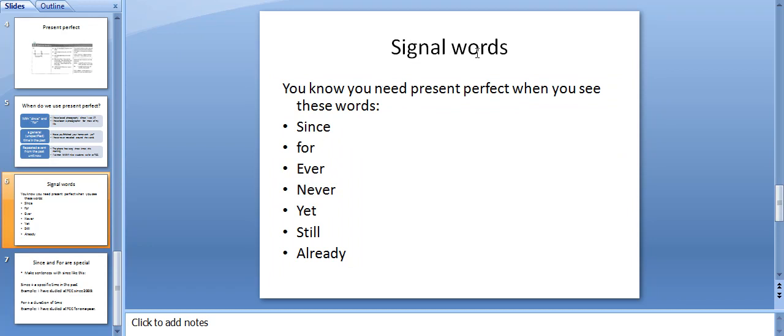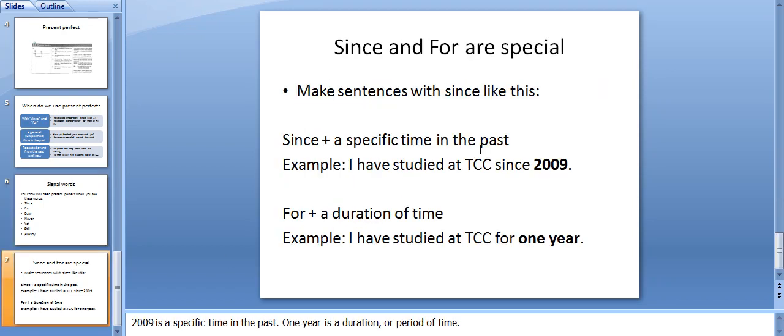There are some signal words that can help you to know when you need present perfect. You know you need present perfect when you see these words: since, for, ever, never, yet, still, already. Since and for are a little special. You have to know something about since and for in order to make the sentences correctly. So let's look at how you should do that.